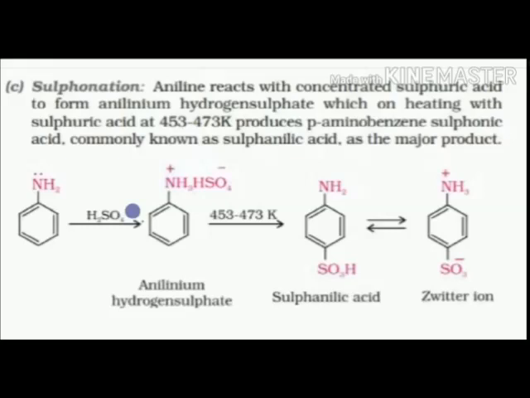The sulfonic group gets attached at the para position and forms sulfonic acid, which exists as a zwitterion. If the hydrogen goes to the upside, then we get the positive and negative charge in the same molecule, which acts as a zwitterion. The major product is the para product. P-amino benzene sulfonic acid is the major product in this reaction. This covers the chemical reactions of the amines.